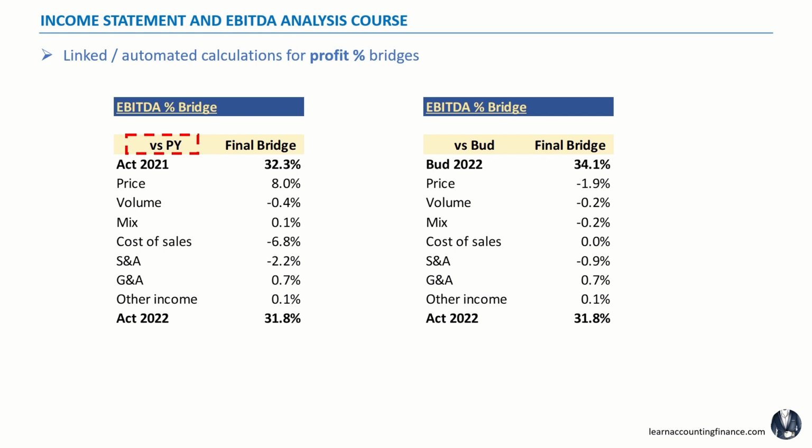This is one of the trickiest parts, and I've seen most professionals, both in finance and non-finance, struggle with this. I break down the math exactly. And again, this is all going to be automated. So you can explain the change in gross profit margin and EBITDA margin precisely, driven by the variances: price, volume, mix, and all the costs. And you'll be able to do that both versus prior year and versus budget, or really versus any benchmark or other number you want to compare with.